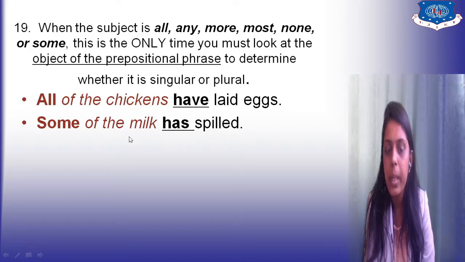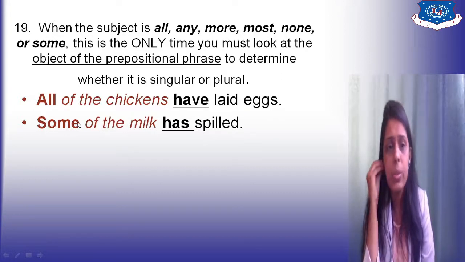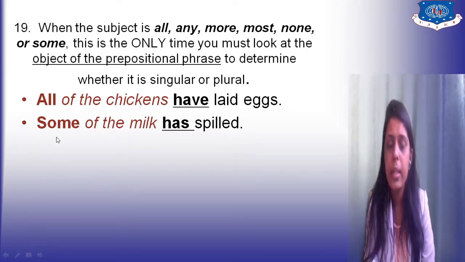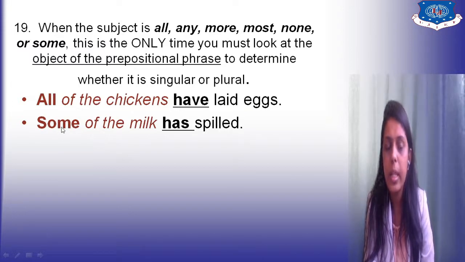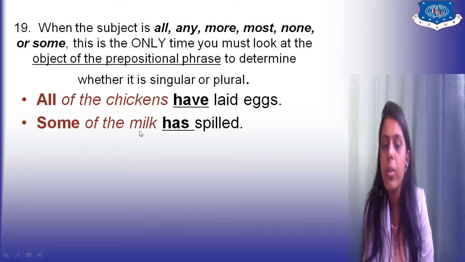So "of the milk" is a prepositional phrase. A preposition has been utilized here, and the subject is all, some, any, more, most, none, right? But in the prepositional phrase, the word which is utilized is singular. So that's why we have utilized a singular verb.